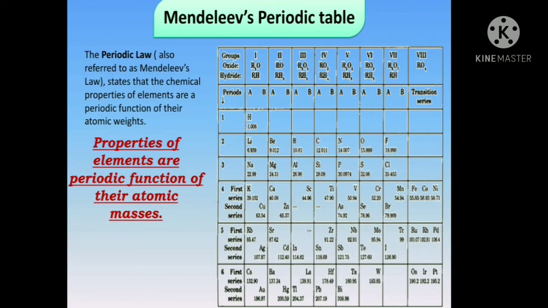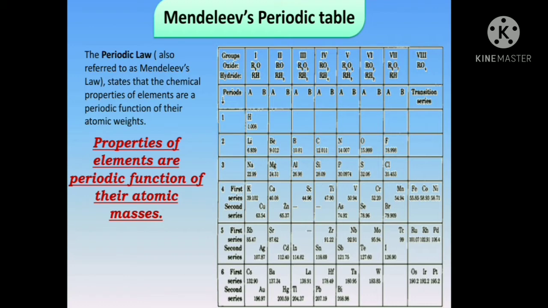Mendeleev organized the periodic table on the basis of chemical and physical properties of the elements. These were the molecular formulae of hydrides and oxides of the elements, and the melting points, boiling points, and densities of the elements and their hydrides and oxides.